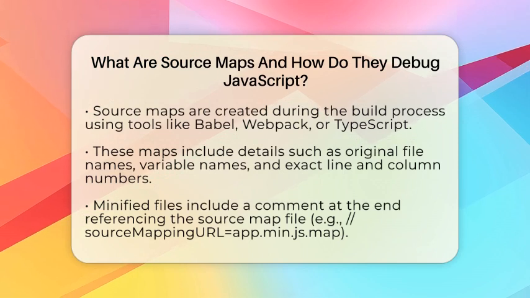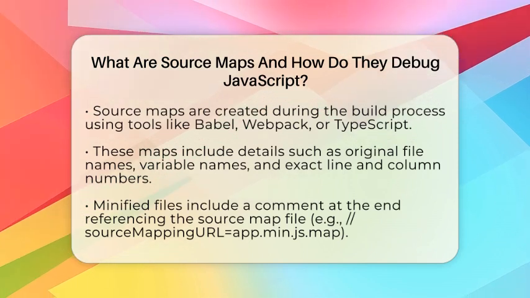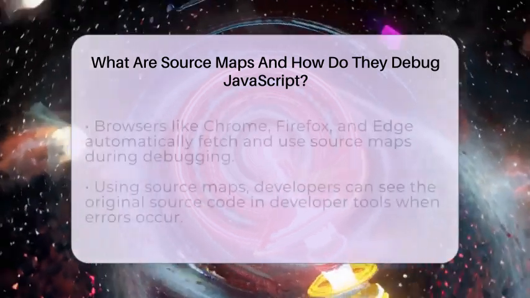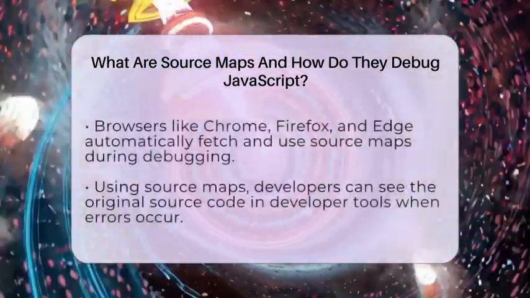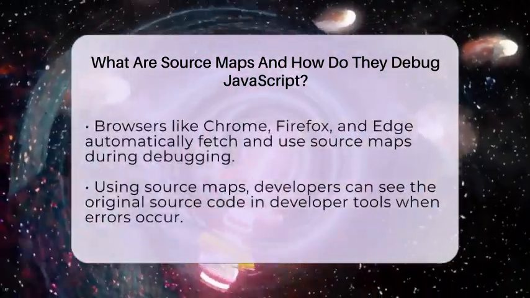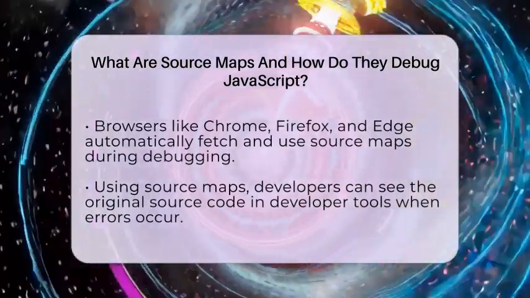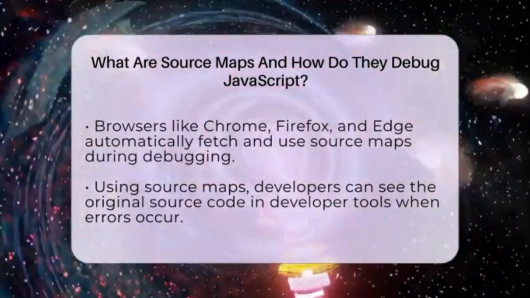When the minified file loads in a browser, it has a comment at the end that points to its source map file. For example, it might say #sourceMappingURL=app.min.js.map. The browser then fetches this source map automatically.